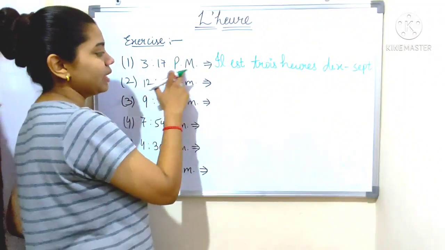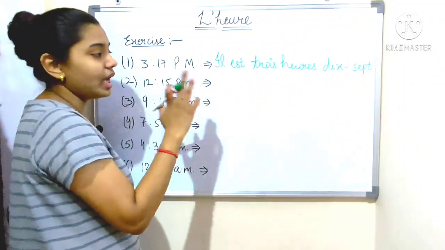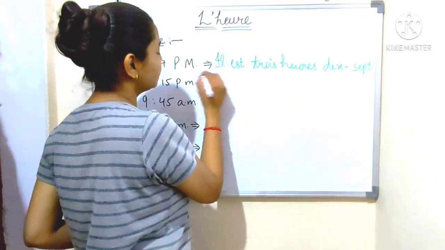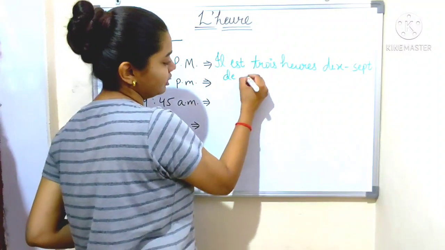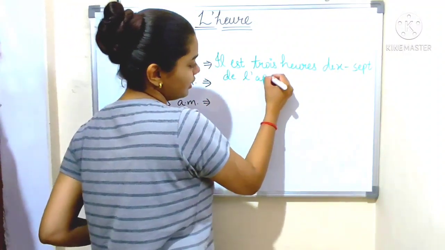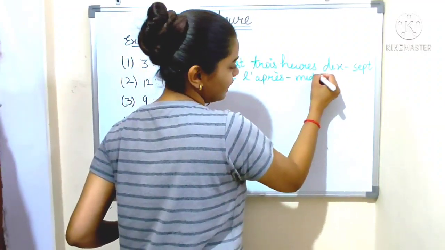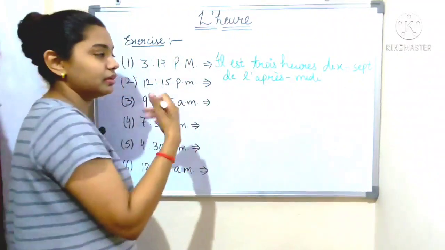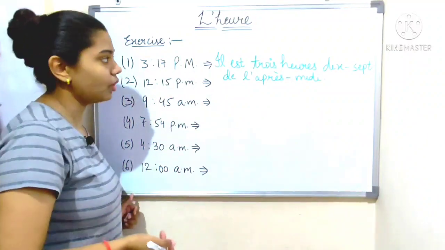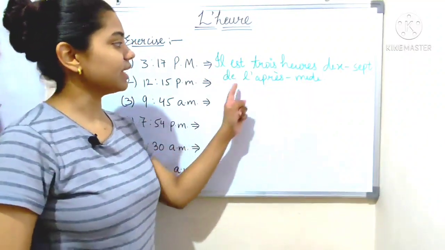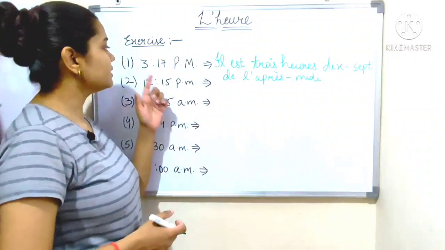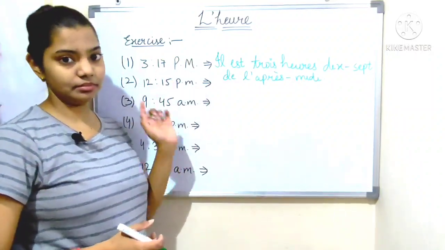But here it is PM, so we remove PM and add de l'après-midi, which means in the afternoon. Il est 3h17 de l'après-midi. That is, it is 3:17 p.m.